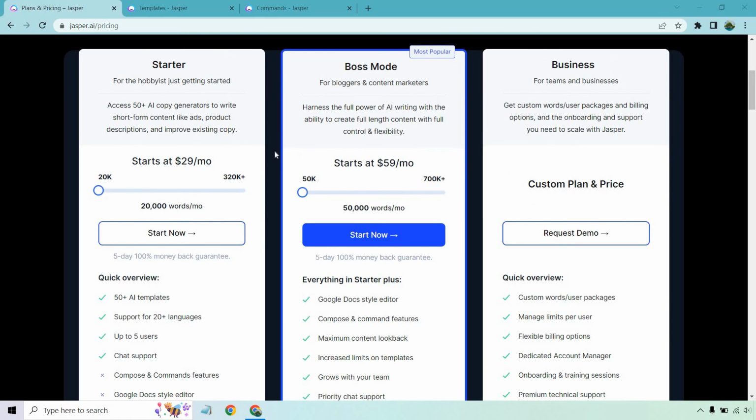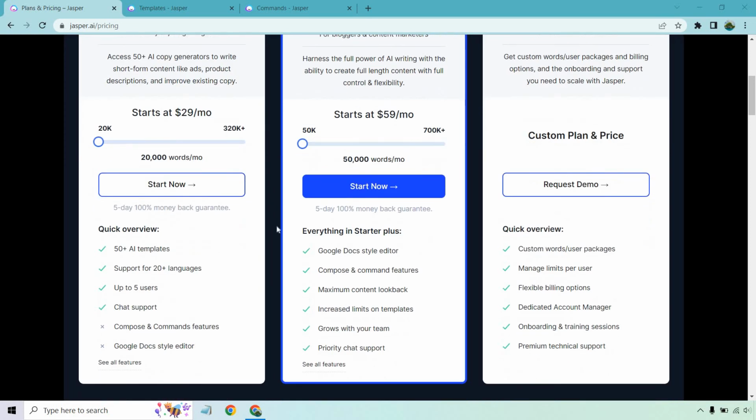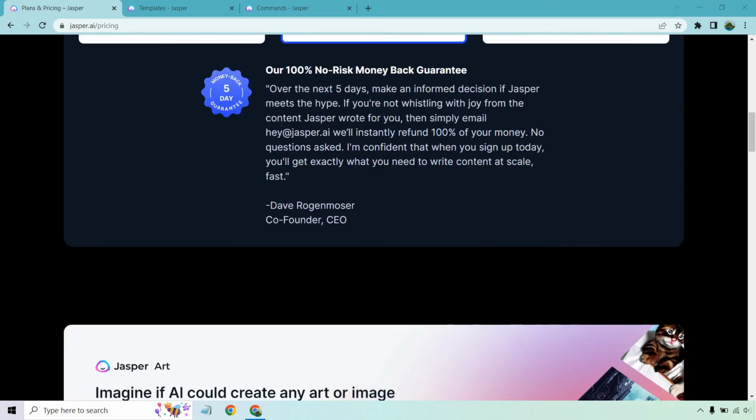Moving on over to Boss Mode, one of the biggest reasons to use that is going to be its ability to write longer form content overall. It says for bloggers and content marketers, harness the full power of AI writing with the ability to create full-length content with full control and flexibility. This starts at $59 per month. So you get everything in Starter plus Google Docs style editor, compose and command features, maximum content lookback, increased limits on templates, grows with your team, and priority chat support.